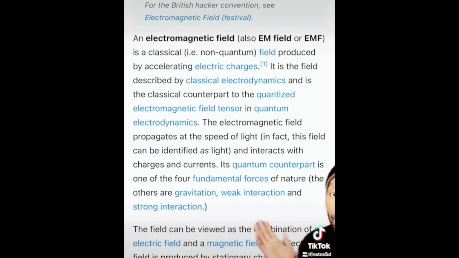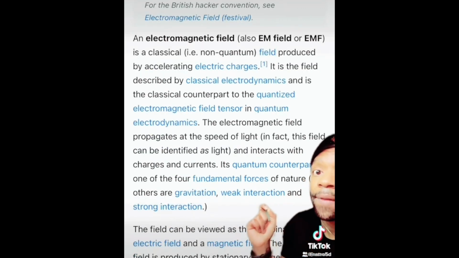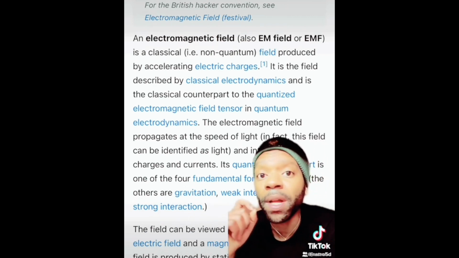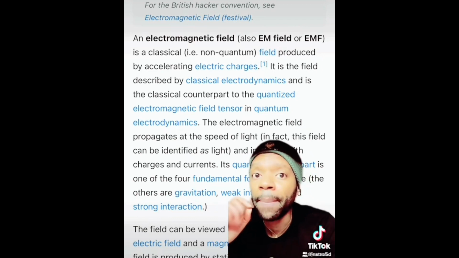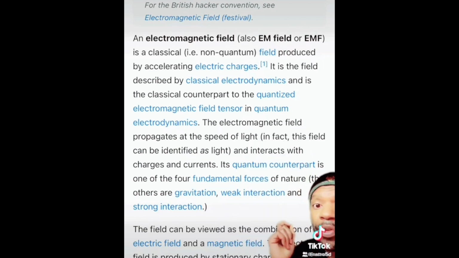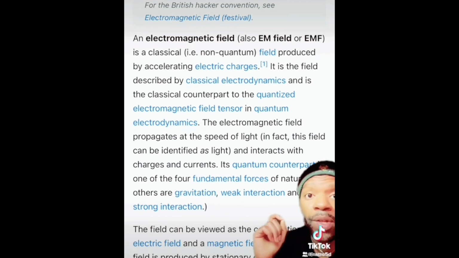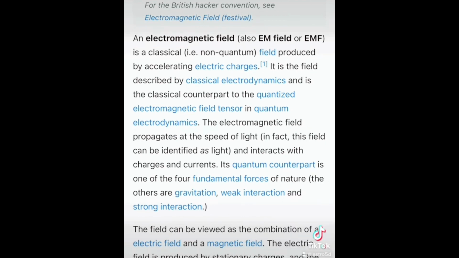Now, again, pause to read. An electromagnetic field is produced by accelerating electric charges, and we've already covered what those electric charges are at a subatomic and molecular level. The electromagnetic field propagates at the speed of light. Its quantum counterpart is one of the four fundamental forces of nature. This field can be viewed as a combination of electric and magnetic field. The electric field is produced by stationary charges and the magnetic field by moving charges.